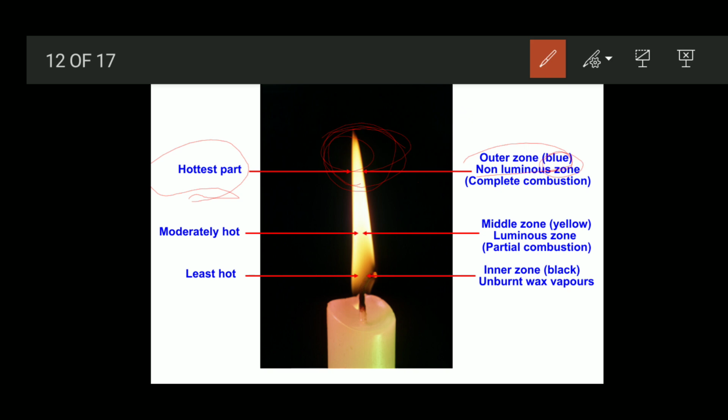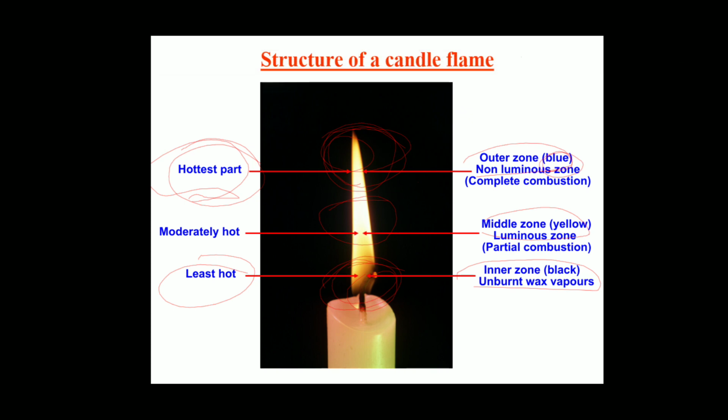So this is the hottest part. Then the moderately hot part is the middle zone, which is yellow. Here the combustion process is partial, not complete. And the third, least hot, is the inner zone, with unburnt wax vapors. Below, the process of combustion does not take place, so they do not burn. This is the structure of the candle flame.